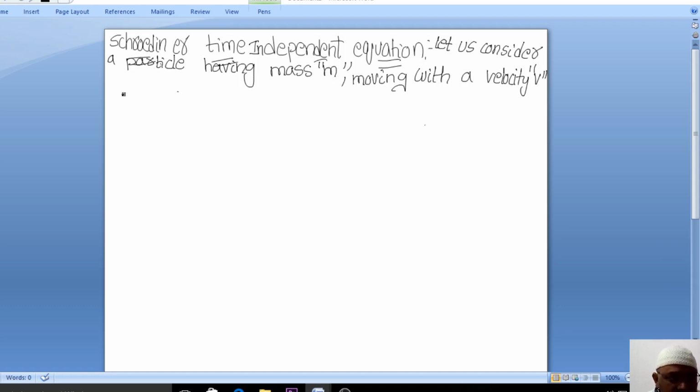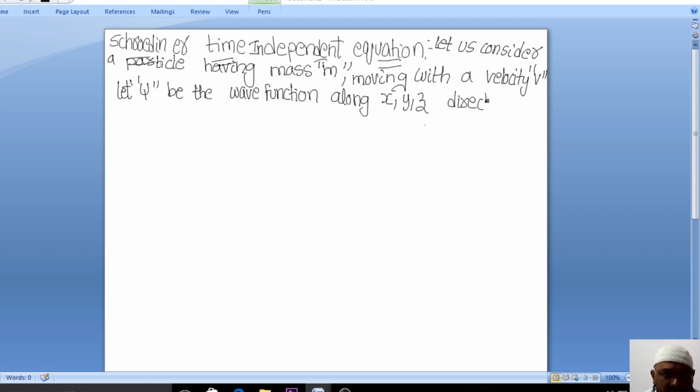Now let psi be the wave function along x, y, z directions at time t. This we know already.